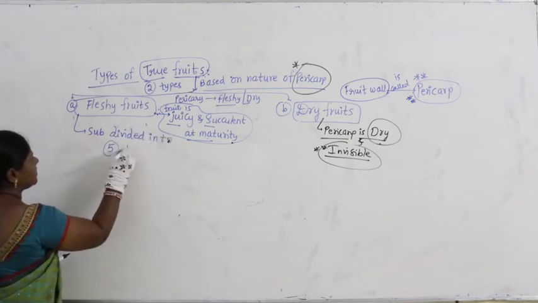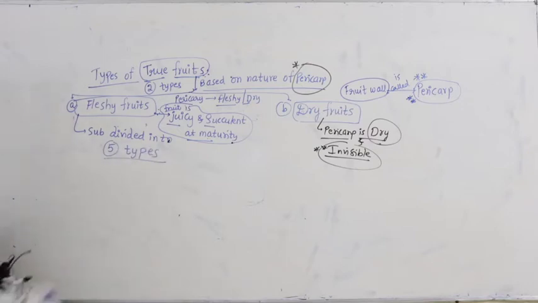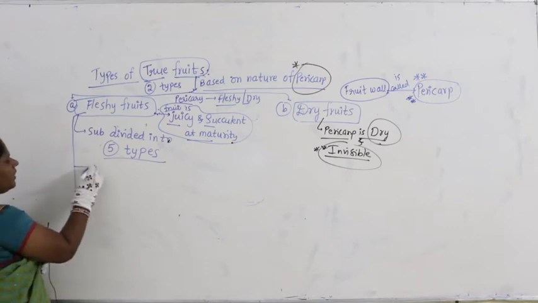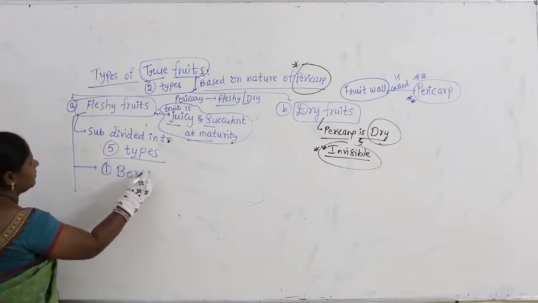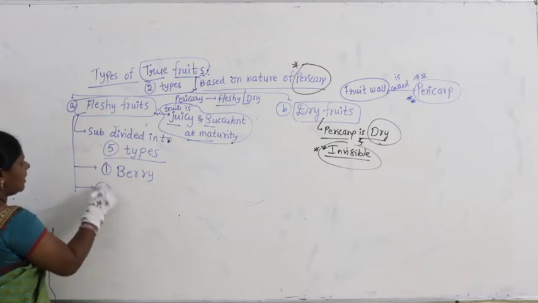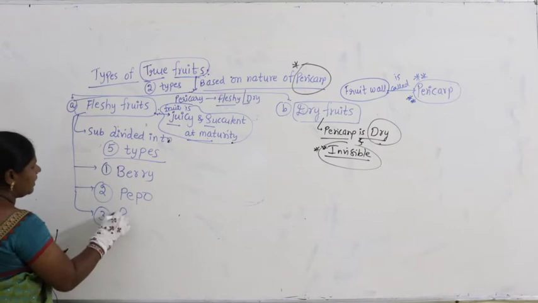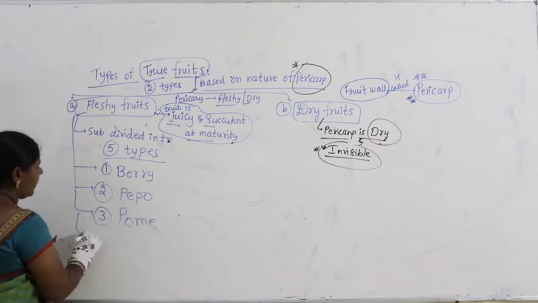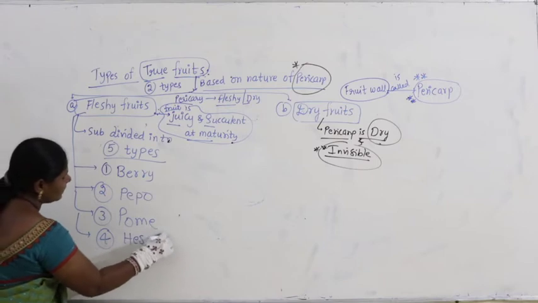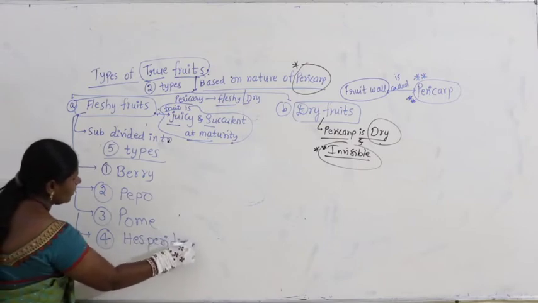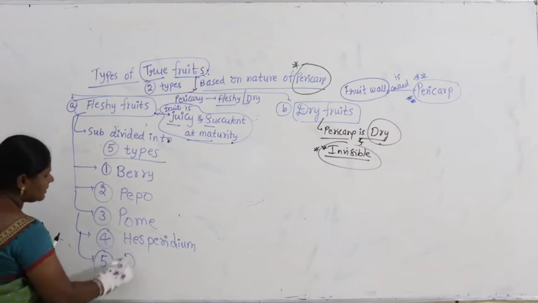Now the fleshy fruits are subdivided into five types. The first one is called berry. The second is pepo. The third is pome. The fourth is hesperidium. And the fifth is drupe.